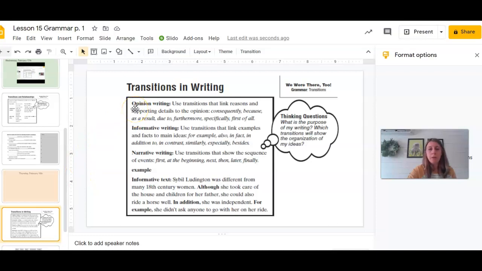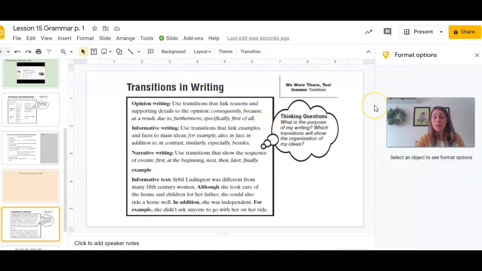So the three types of writing that we've been working on this school year and last school year really was opinion writing, which is when you were writing about your opinion to help me decide where to go on vacation. That was your opinion writing. Informative writing. You wrote about a trip to Washington, D.C., and you included facts about the monuments that you visited. So that would be an example of informative writing. You also did your narrative writing, which tells a story like you did your own twisted fairy tales. So those are those three types of writing that we've done so far this year.